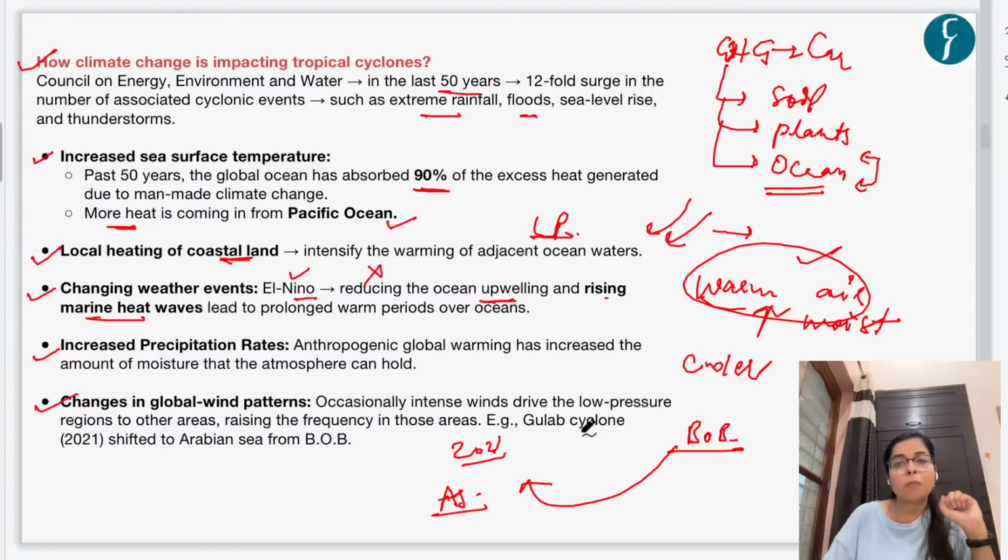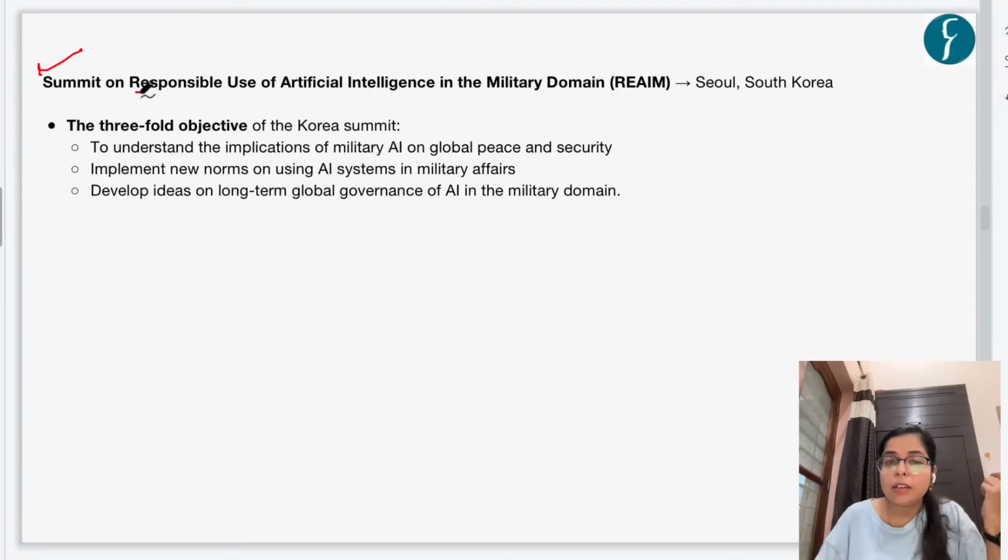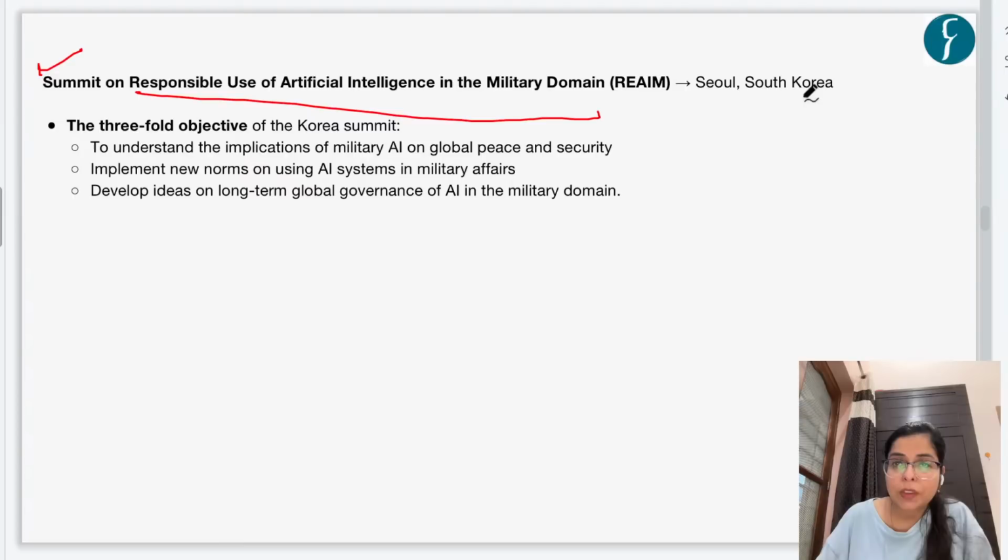Now let's move on to our next article, which appeared on page number 12 of Indian Express. This article is about the use of AI in warfare. The context of this news article is that today, a summit on responsible use of artificial intelligence in the military domain is being organized in Seoul, South Korea, and various stakeholders from approximately 90 countries are attending this summit, which is to promote or to frame some guidelines for responsible use of artificial